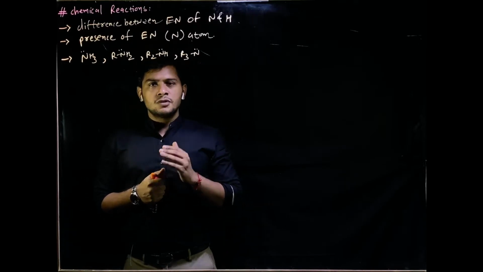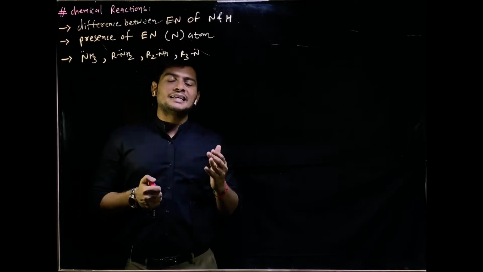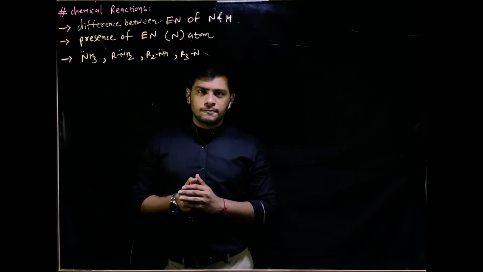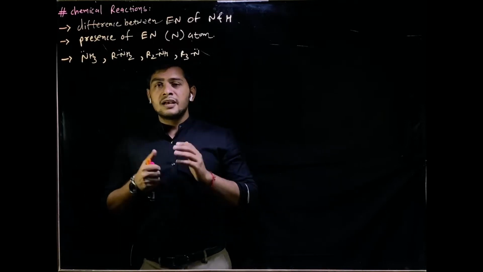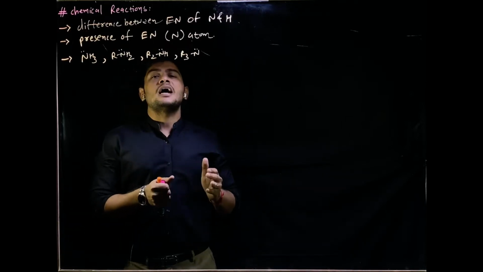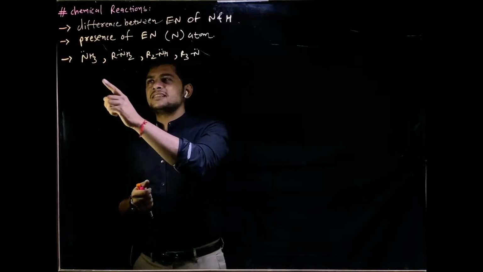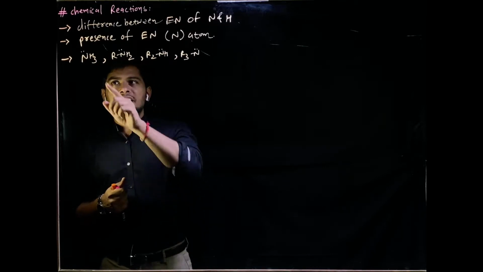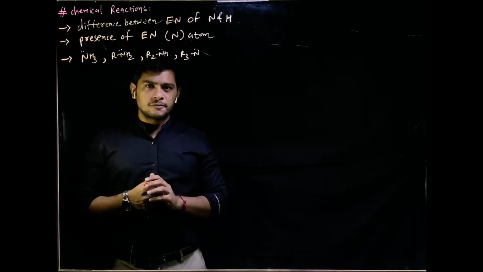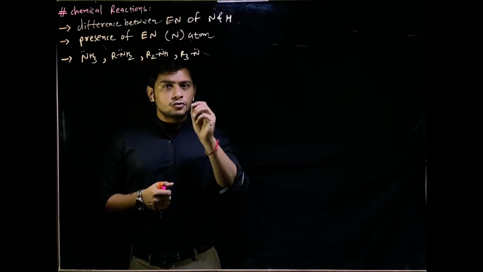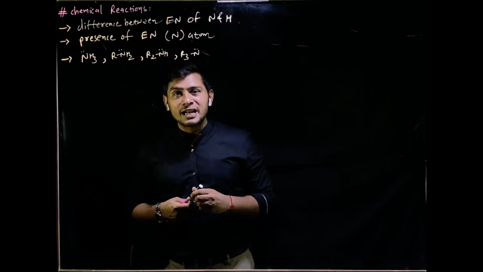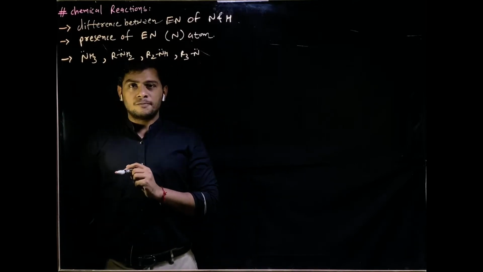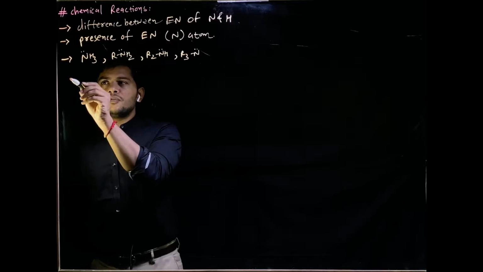Okay students, so let's move on to the basic character of amines. The first question that arises in our mind is why amines are basic. In each and every case there is an electronegative nitrogen atom with a lone pair of electrons.